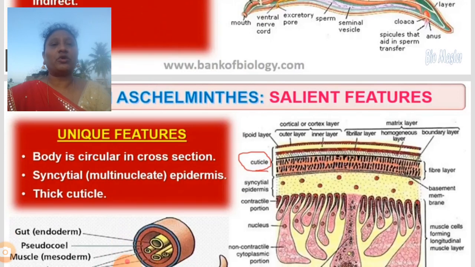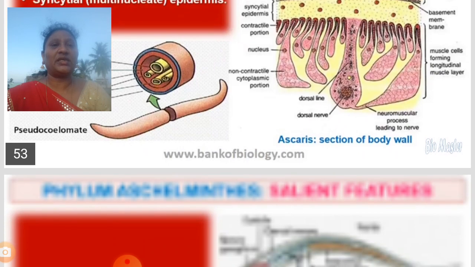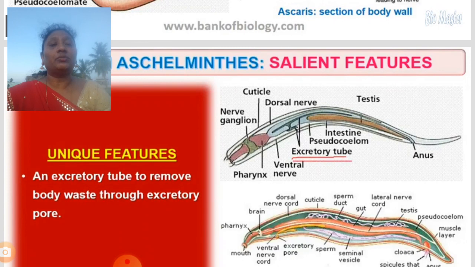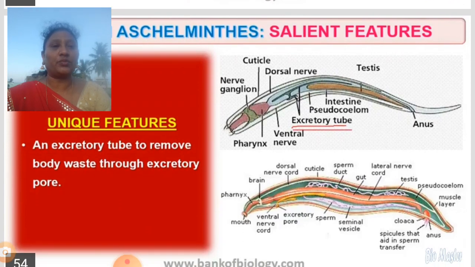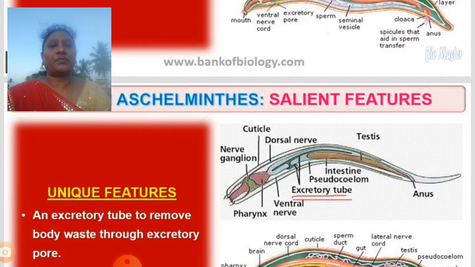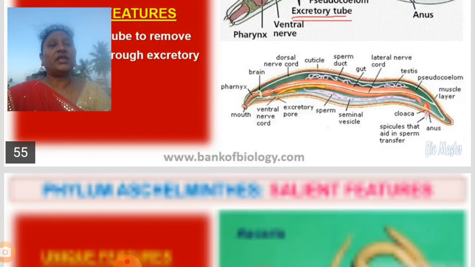Coming to unique features, the body is circular in cross section and cylindrical. It is multinucleate, many nuclei are present. An epidermis and a thick cuticle we can find on the body surface. Another unique feature is an excretory tube to remove body waste through the excretory pore. See, the underlined part is there. Through the excretory tube they carry out the process of excretion.